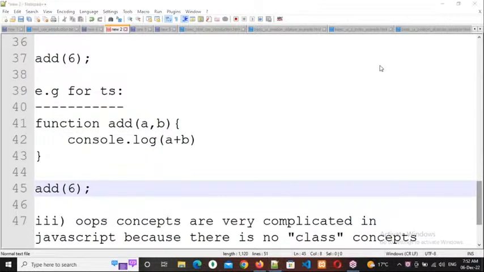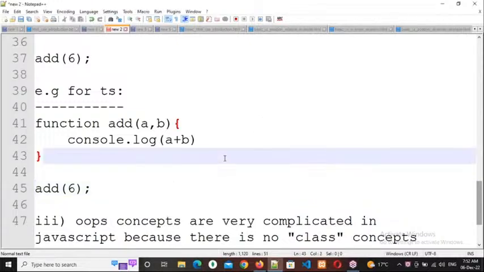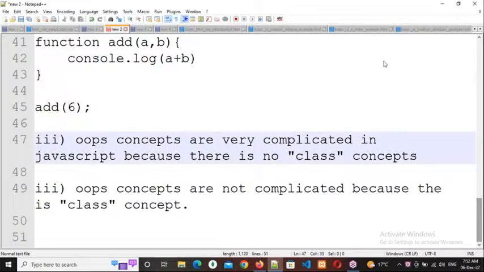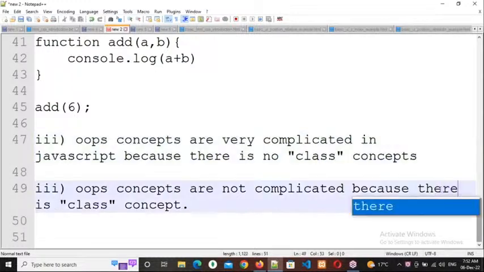Okay, right. Then after third one, OOPS concepts are very complicated in JavaScript. Why? Because there is no class concept. In TypeScript there is a class concept.